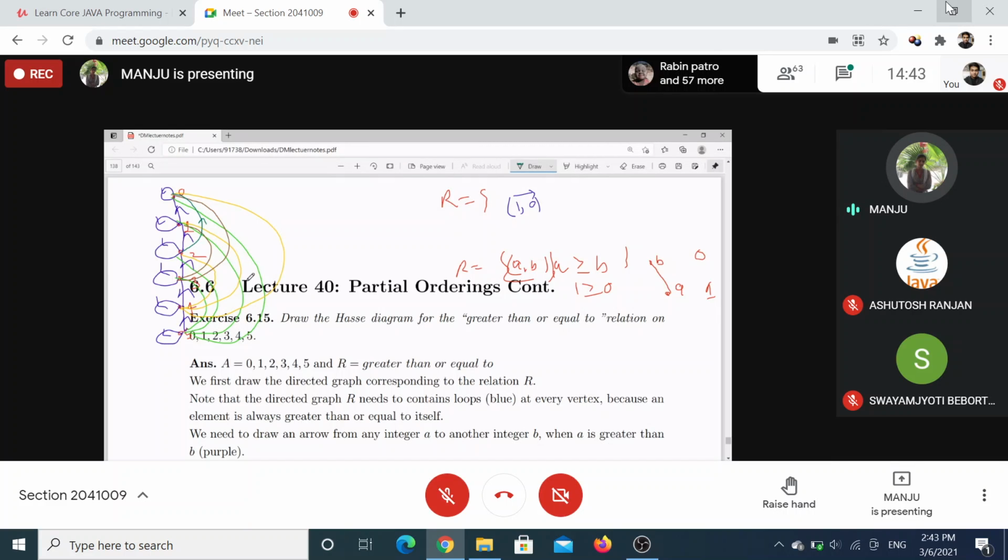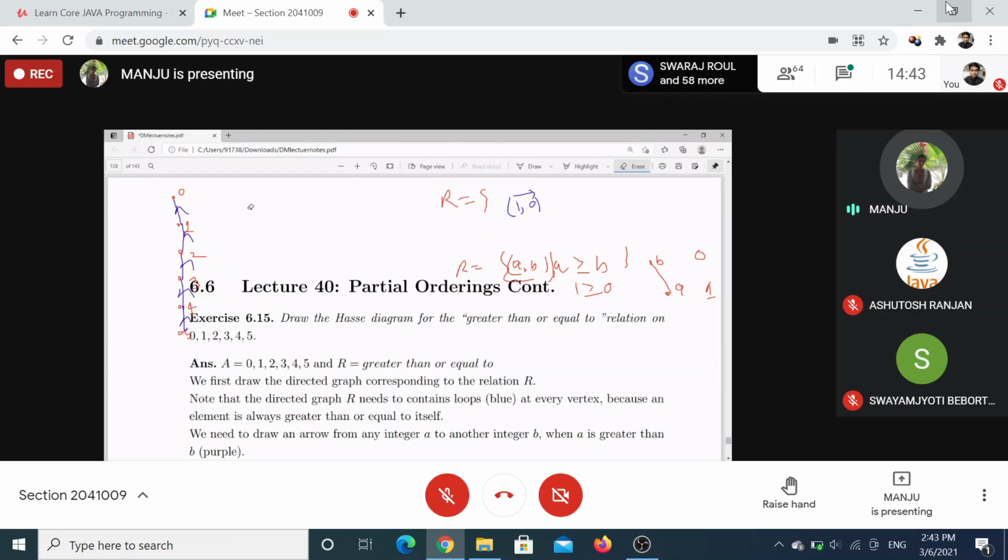Everywhere, here as well. So first you remove the loops, because reflexivity is a must condition for a partial order. That's why remove this one. Then you remove transitive edges. These all are transitive edges. We have removed them.